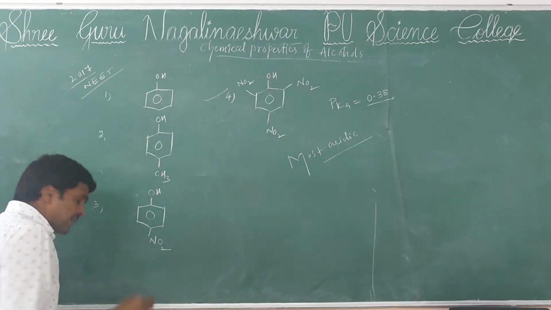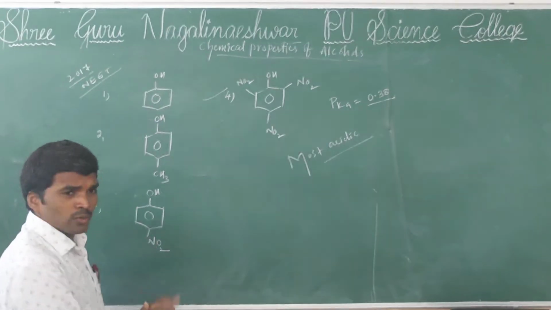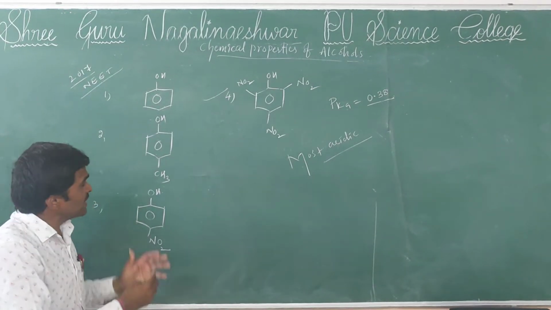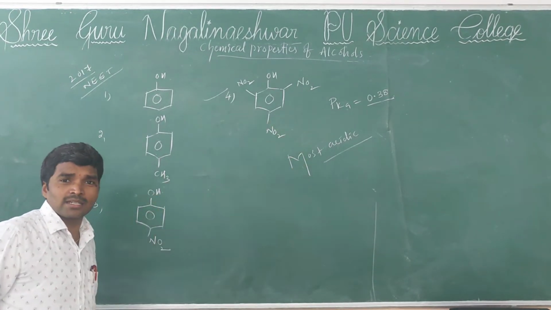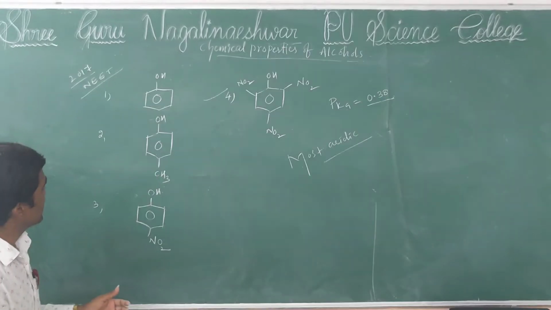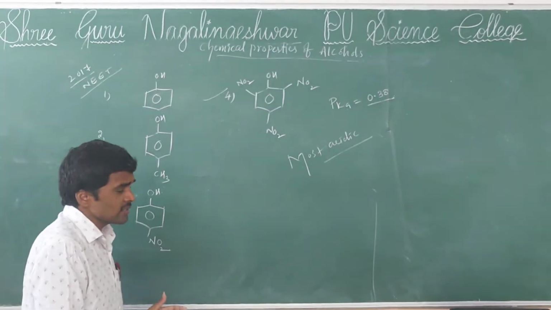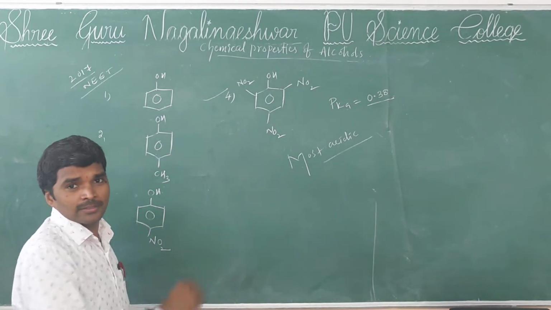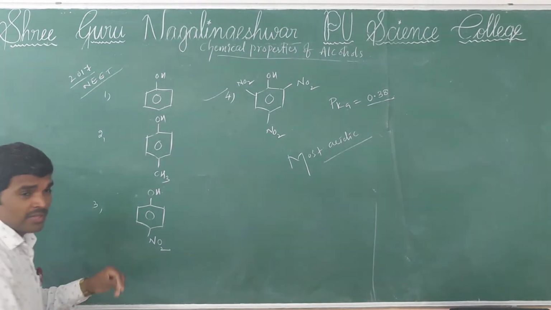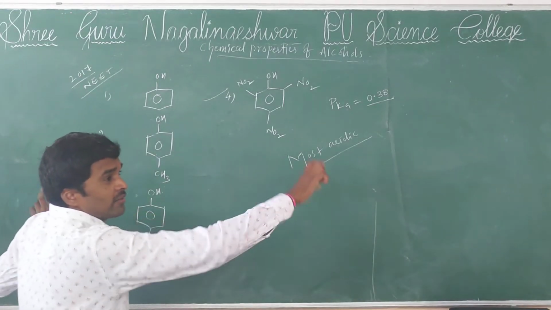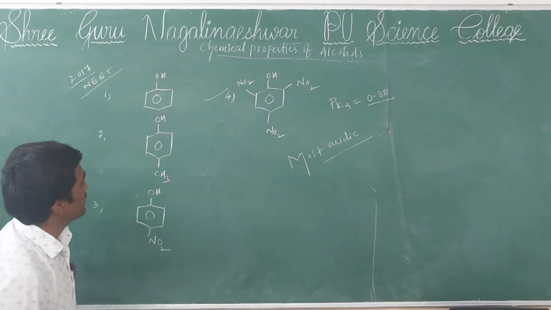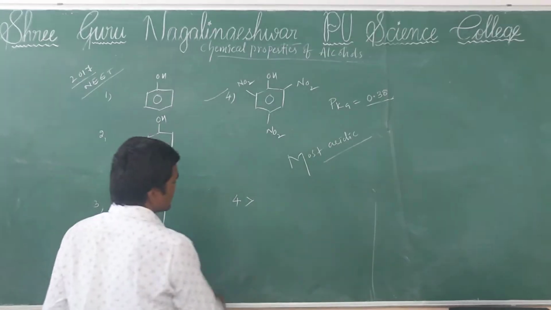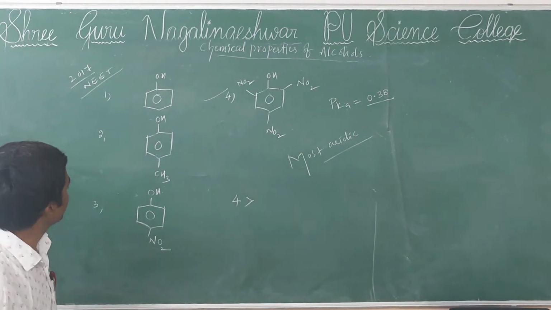Next, for example, by taking these same options, if they ask to write the increasing order of acidic character. Why? Because by seeing these options, we can think about the question in a different way. So if they ask the same question, write the increasing order of acidic character. Now tell me, first one you got the answer: fourth one is the highest acidic nature.